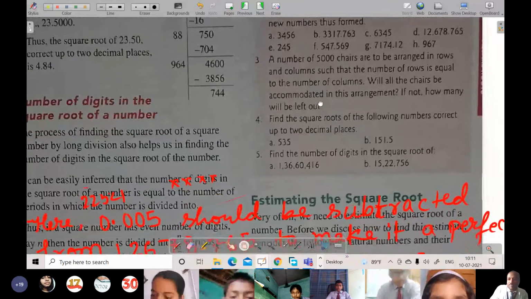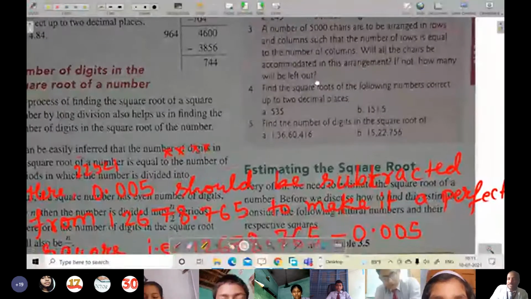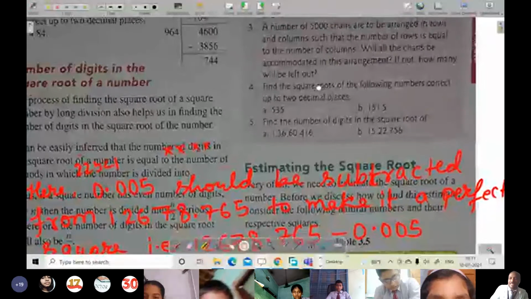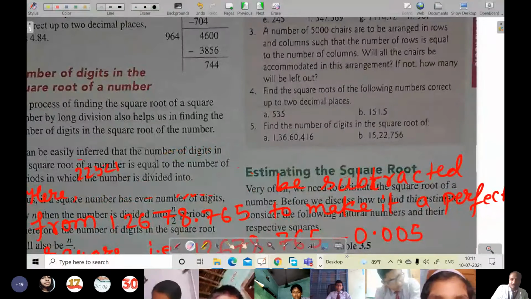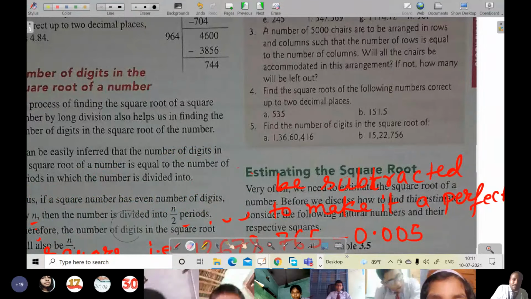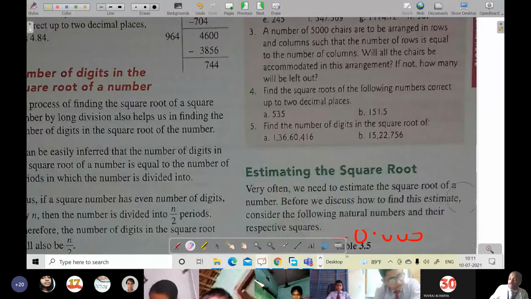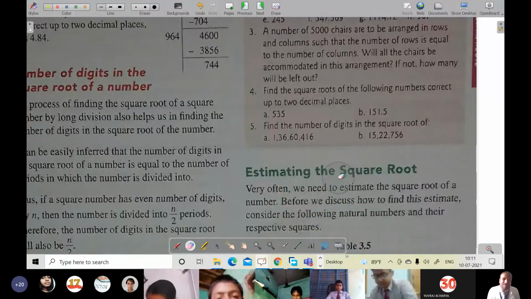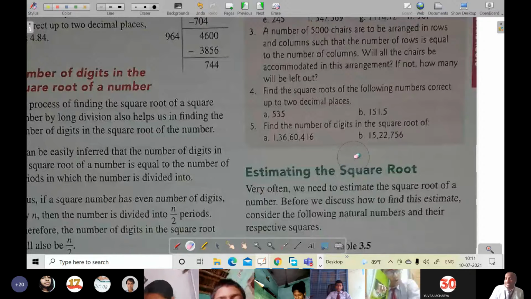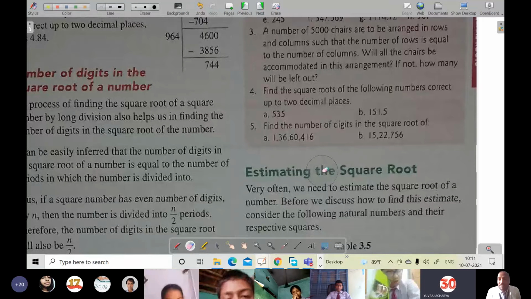If not, how many will be left out? If we are arranging in rows and columns, the number of rows and the number of chairs in each row, that means columns, are both equal. Can 5,000 be arranged? Of course 5,000 is not a perfect square because there are 3 zeros, so the answer is no, it will not be arranged. And now for arranging, how many chairs will be left?